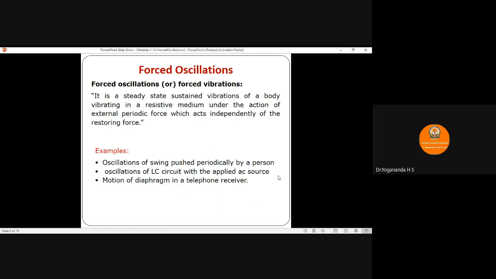Examples of forced oscillations are the oscillations of a swing pushed periodically by a person, the oscillation in an LC circuit connected to an external AC source, and the motion of a diaphragm in a telephone receiver.